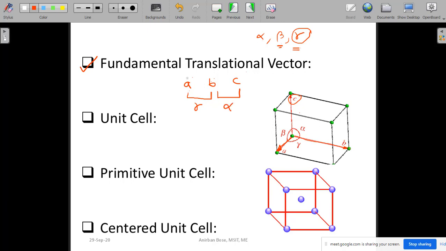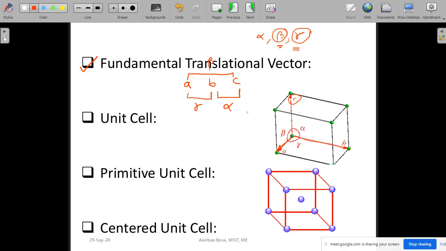And the angle between A and C will be what? That means that will be beta. So the angle between A and C will be beta. So this is the convention that you try to remember, and always try to maintain this alpha, beta, gamma order.